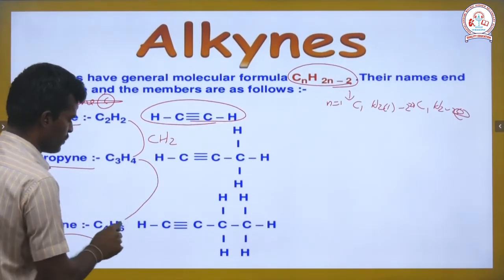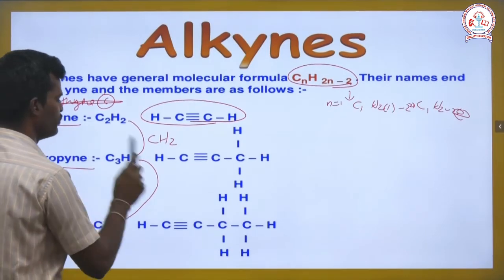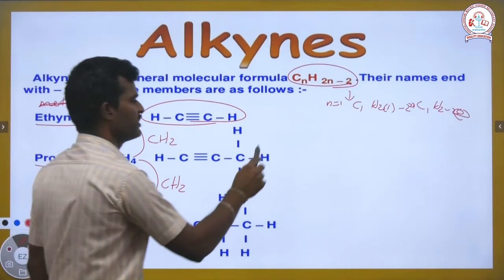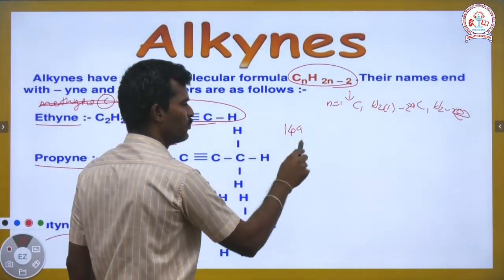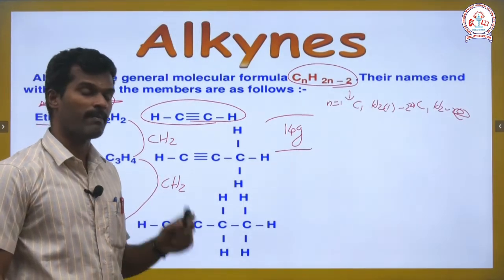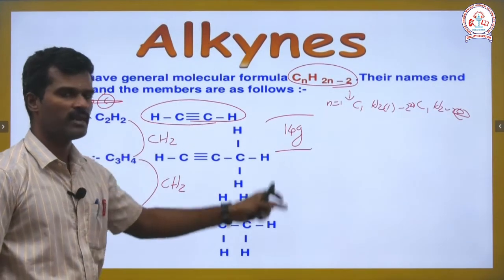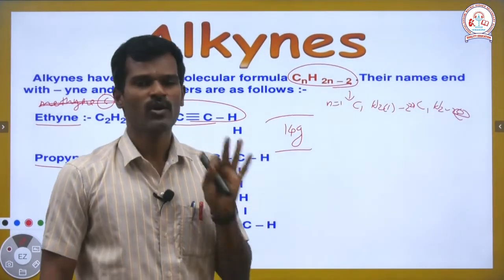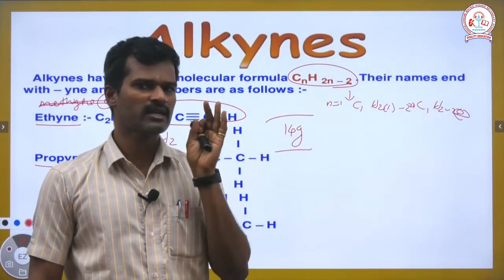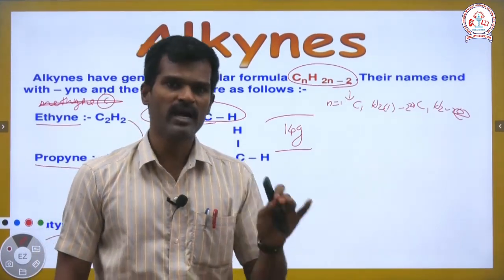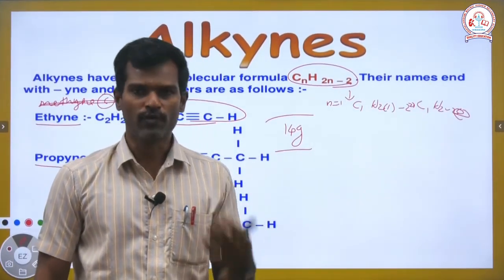Same for propyne and butyne, also CH2, which means the mass variation is 14 gram. So, this similar behavior happens in all kinds of families like alkane, alkene and alkynes, with similar gradual variations of the CH2 group and a mass variation of 14 gram.